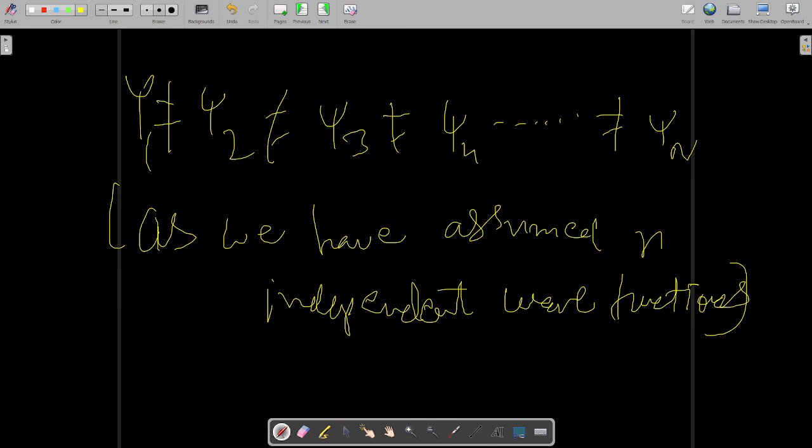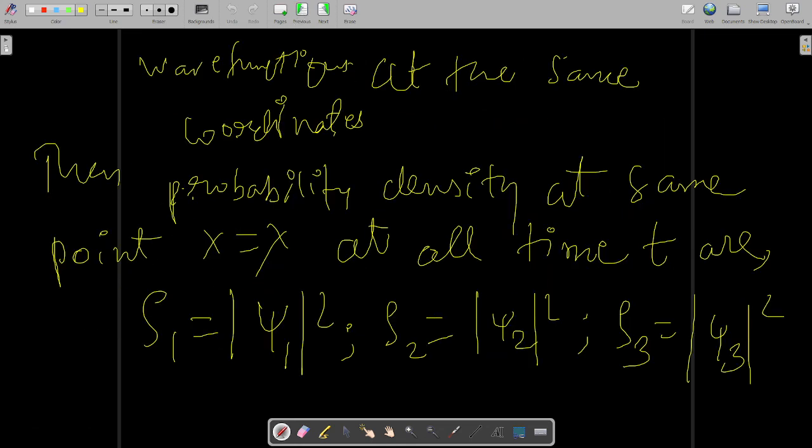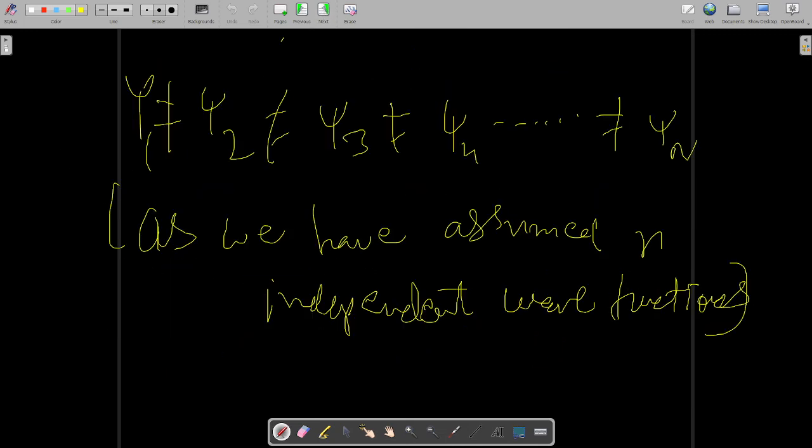Now corresponding to psi 1, as these values are not equal, and you have already told that rho 1 equals this, rho 2 equals this. So clearly, as these are not equivalent wave functions, they are independent wave functions. Independent wave functions means they cannot be obtained by multiplying or dividing by a constant.